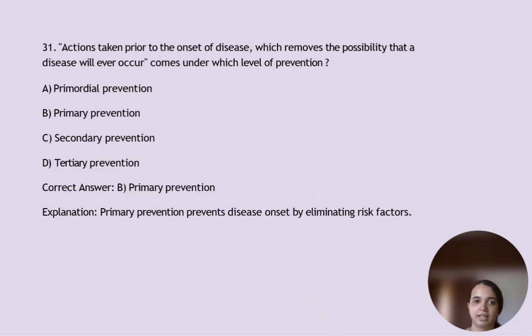Next, actions taken prior to the onset of disease which removes the possibility that a disease will ever occur comes under which level of prevention? We have discussed it. It comes under primary prevention. That prevents disease from the onset, by eliminating risk factors.